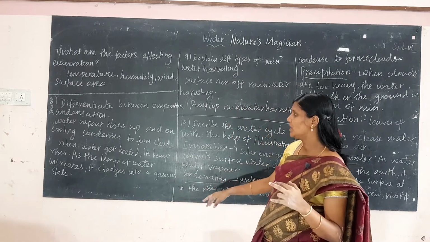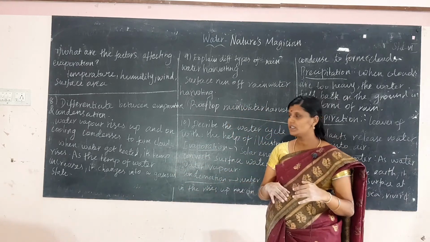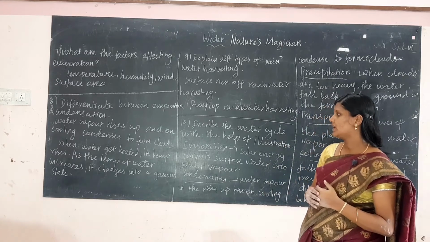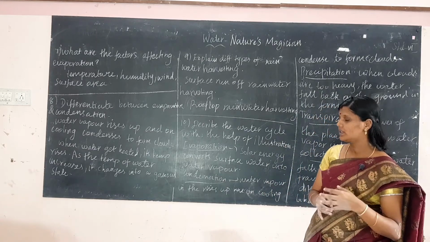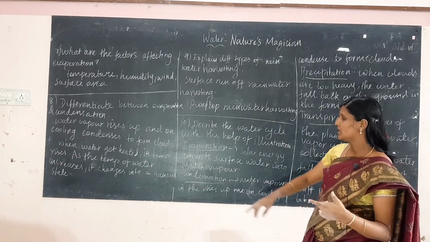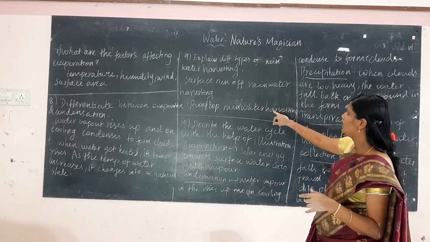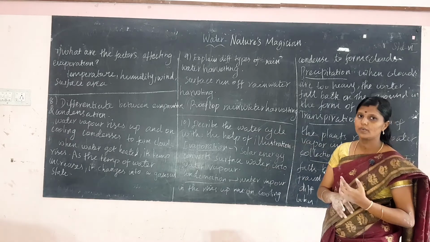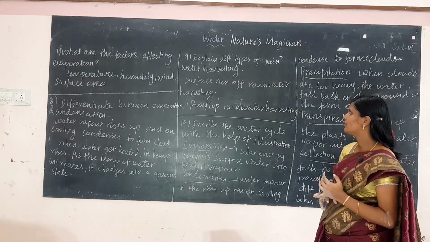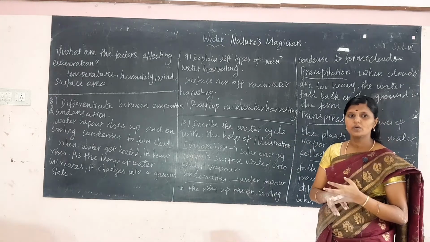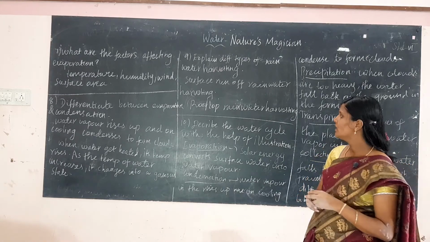And evaporation means when water gets heated, its temperature rises. As the temperature of the water increases, it changes into gaseous state. This process is called evaporation. Okay. And next, explain the different types of rainwater harvesting. One is surface runoff rainwater harvesting and another one is rooftop rainwater harvesting.